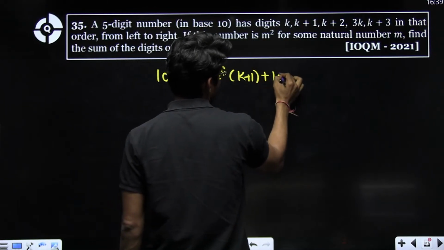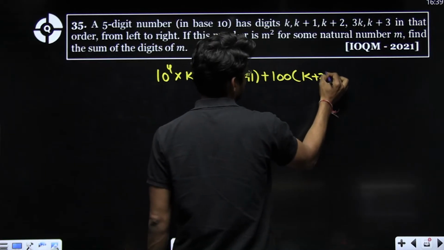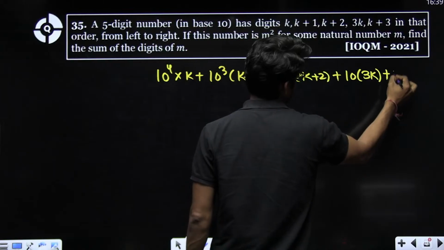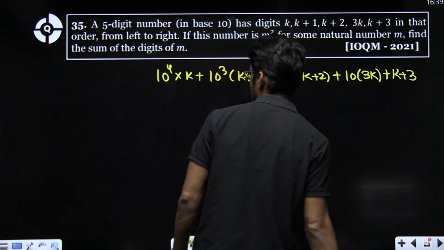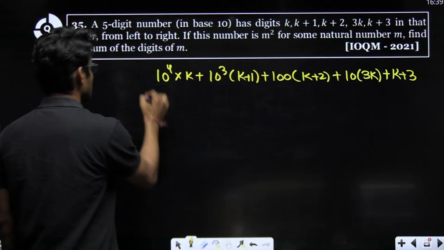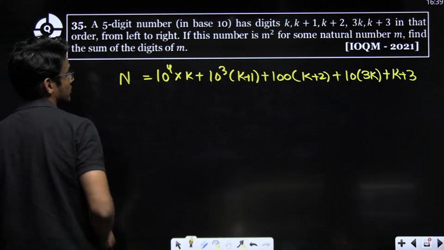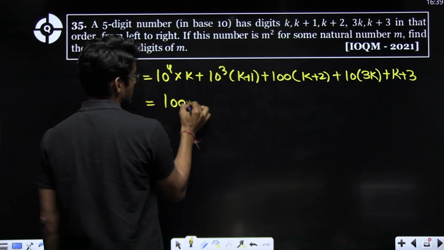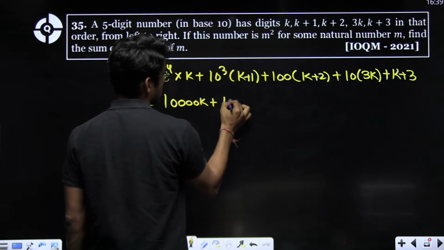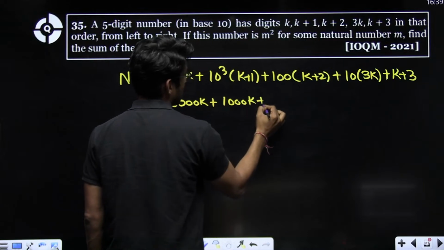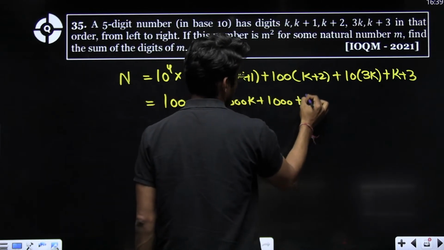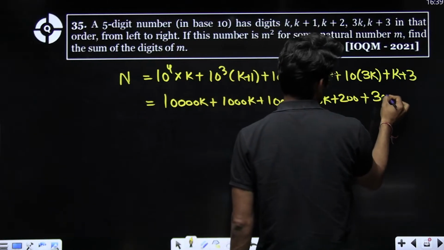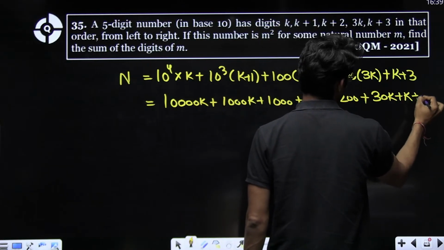If I write it in expanded form, plus k plus 3, this is the number n. And it is a perfect square. So first of all, evaluate it. This is 10,000 k plus 1000 k plus 1000 plus 100 k plus 200 plus 30 k plus k plus 3.